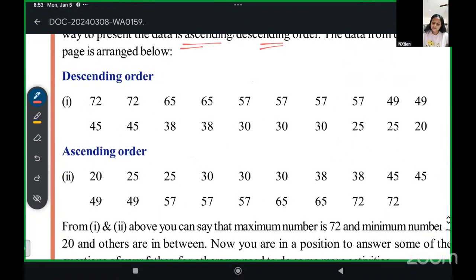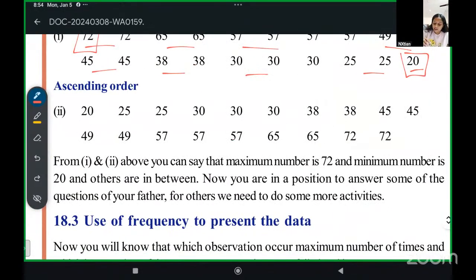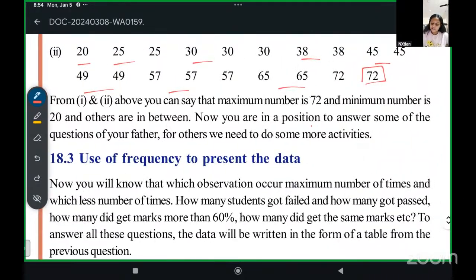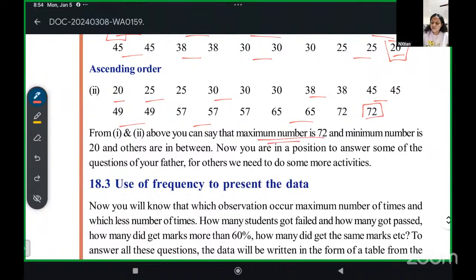If you see in this descending order example, 72, 65, 57, 49, 45, 38, 30, 25, and 20. This is the biggest, this is the smallest. From big to small, we are going in descending order. Ascending order: 20, 25, 30, 38, 45, 49, 57, 65, and 72. Small to big, we are going. This is ascending order. So we can say that in this data, the maximum, the highest, is 72. The minimum is 20. And there are others in between.